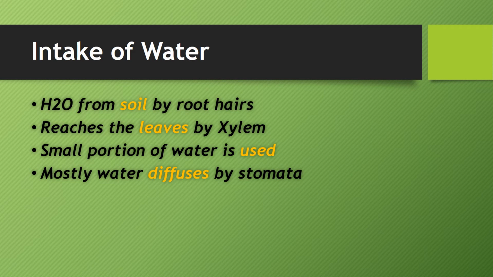This is simply the intake of water in photosynthesis. How does photosynthesis take in water and carbon dioxide? Water is taken from the soil by roots. They take it in through xylem tissues. It reaches the leaves, while actually photosynthesis takes place in the leaves. A small portion of this water is used. Mostly the water diffuses through stomata. In the equation you can see we also have water molecules in the end. That was the water molecule that was produced through stomata diffusion.